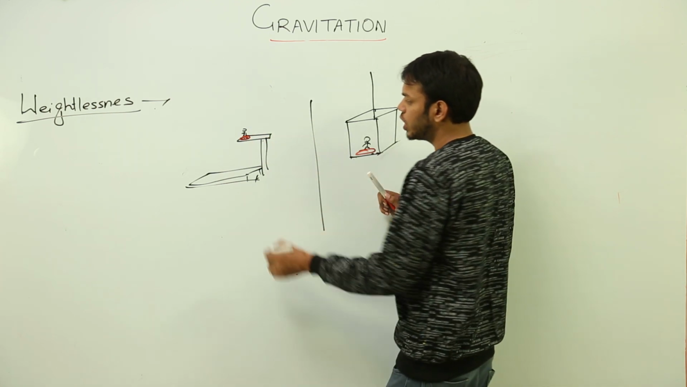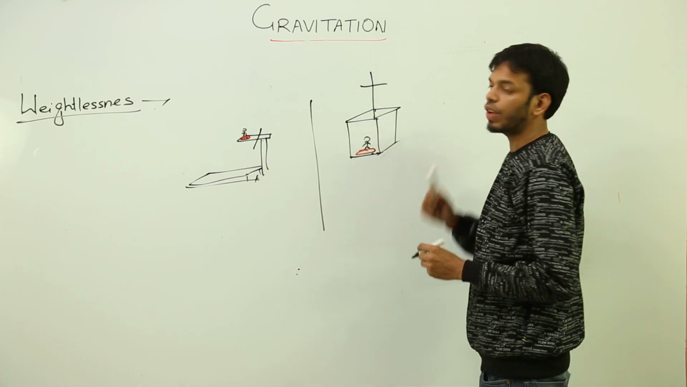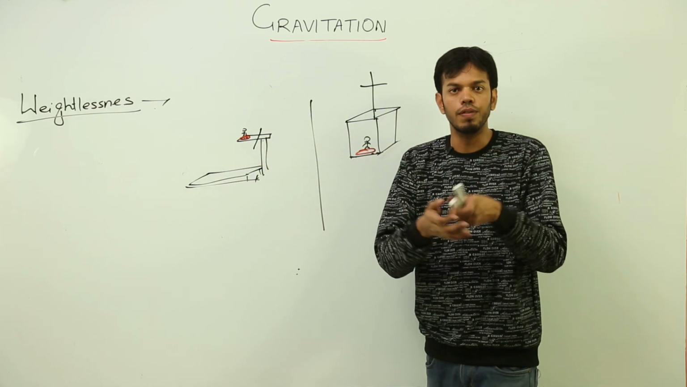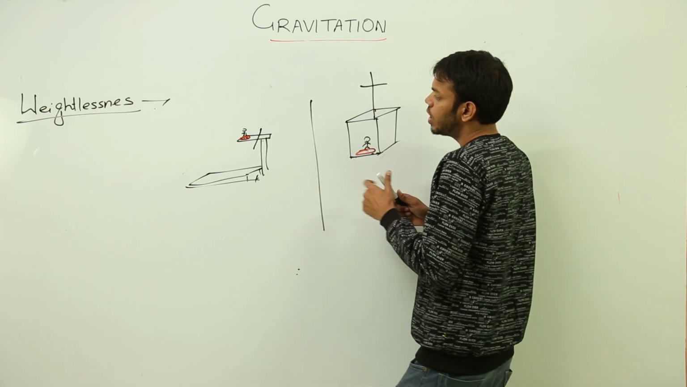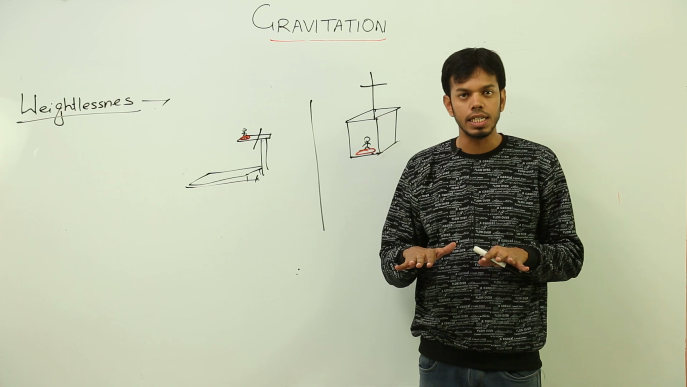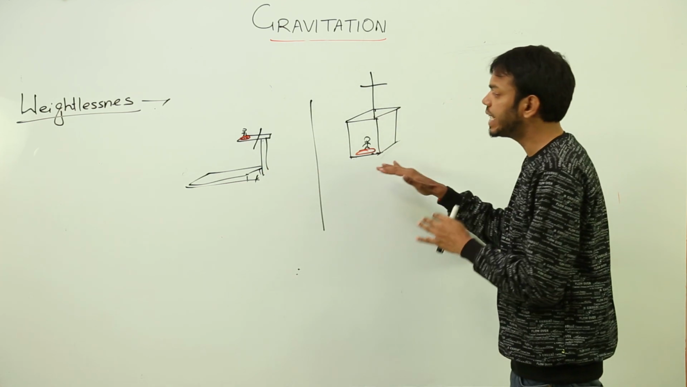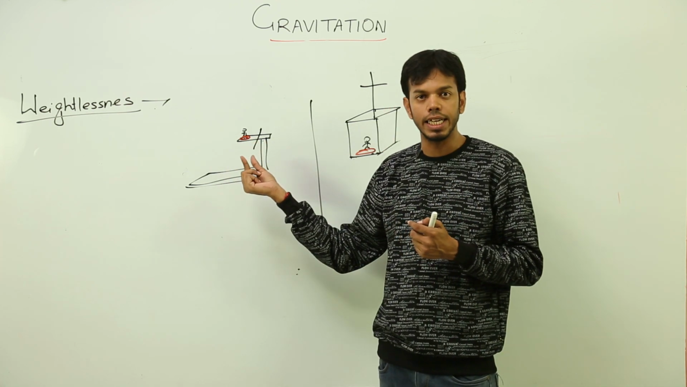Suppose someone actually cuts this wood or someone cuts this rope, what will happen? This person and this person both will fall, which is called free fall, right? This is called free fall. Now, at this point, they are still standing on the weight measuring device. What do you think the reading in that would be? To answer that question, first ask yourself, how does that machine give the reading?